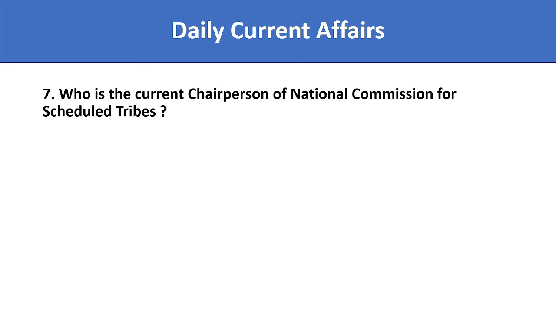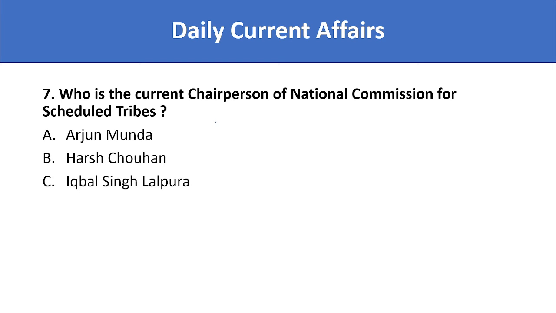Next. Who is the current chairperson of the National Commission for Scheduled Tribes? The options are Arjun Munda, Harsh Chauhan, Iqbal Singh Lalpura, Vijay Sampla. The National Commission for Scheduled Tribes is a constitutional body. The current chairperson is Harsh Chauhan.